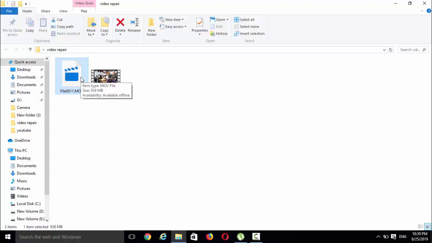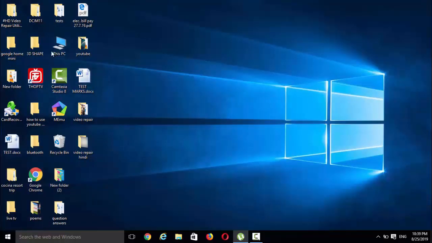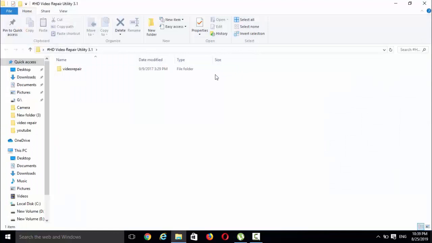I don't know why, but maybe the software takes the parameters from the working file and applies them to the corrupted file to make it a playable file. Okay, remember, you need a perfectly working file.